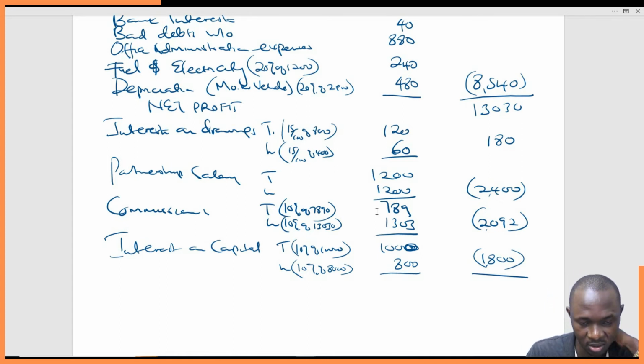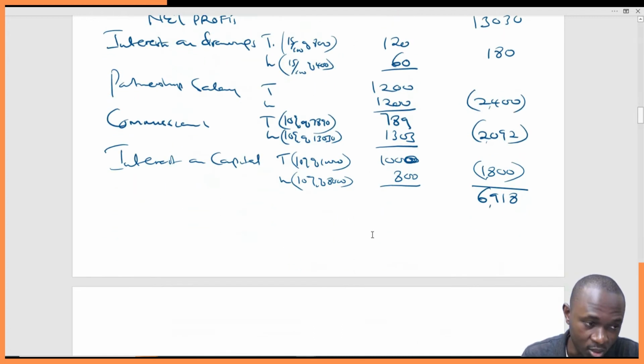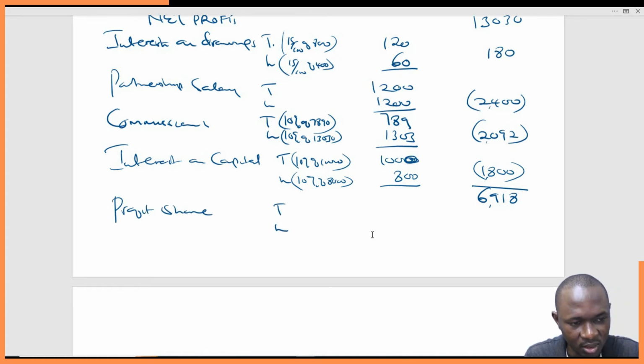That gives us 6,918, an amount which the two are supposed to share equally. And we'll come here and say profit share, Timothy and Lisa.